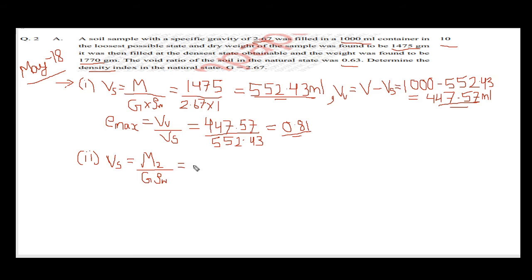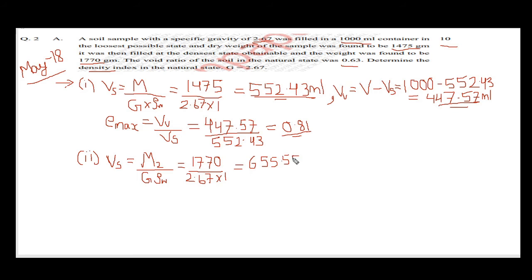Mass is 1770 divided by G, which is 2.7, multiplied by 1, as the density of water is 1 gram per ml. The answer for the volume of solid is 655.55 ml.